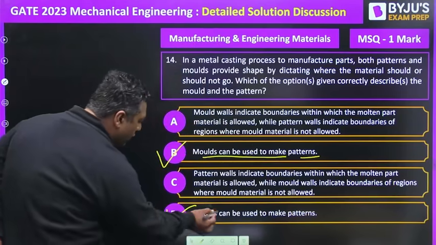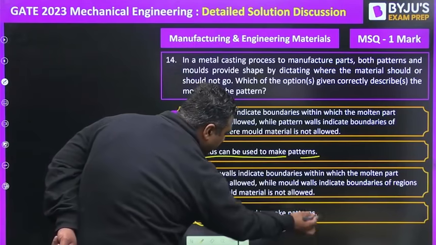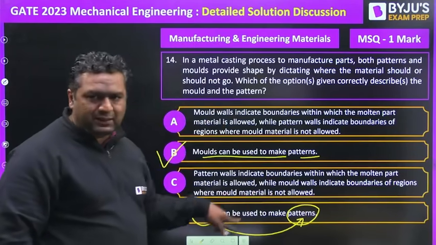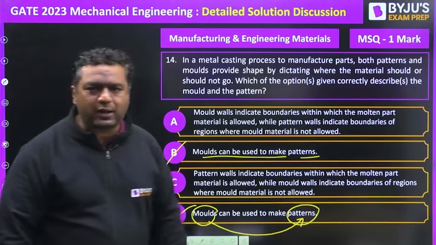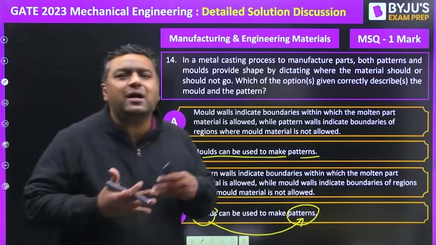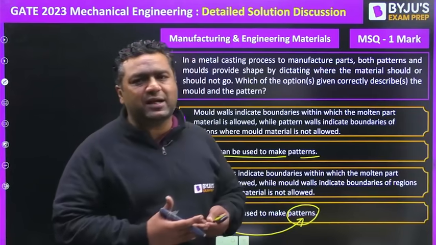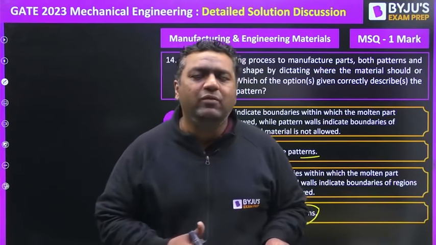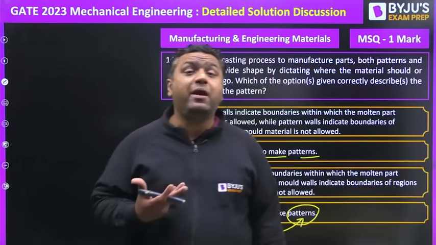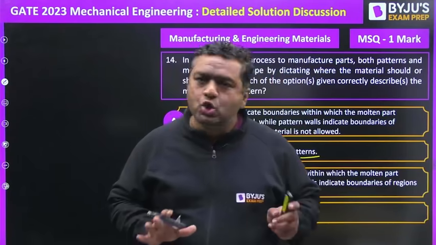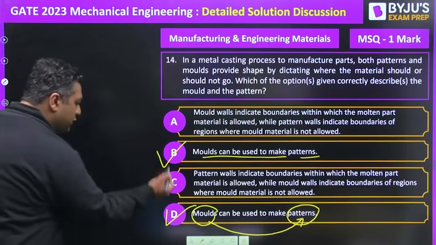So here mold will be replaced by pattern. Okay, so this is a misprint in this slide. So here you will get pattern, here you will get mold. This is also correct because patterns are made by mold in investment casting. In normal casting, whenever molds are made, they are made with respect to the pattern, because you put the pattern to make the mold cavity. So that is why this and this option are correct.